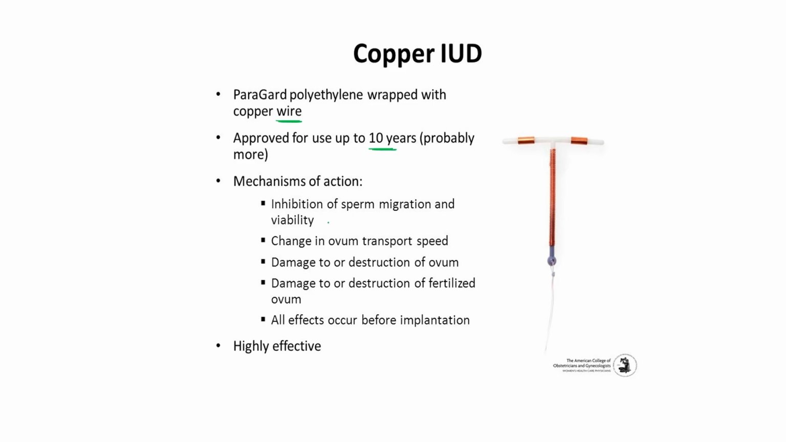And how does it help? It inhibits sperm migration and sperm viability. It changes ovum transport speed, and causes damage to and destruction of the ovum, and also of the fertilized ovum. All effects occur before implantation, and this copper IUD is considered a highly effective IUD.